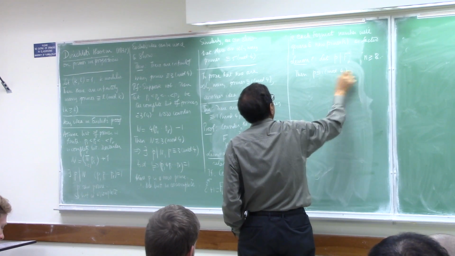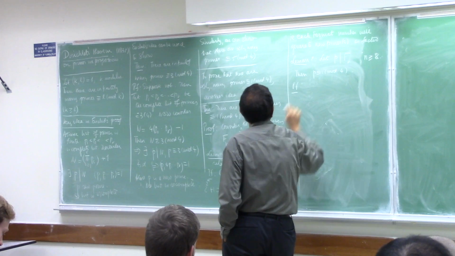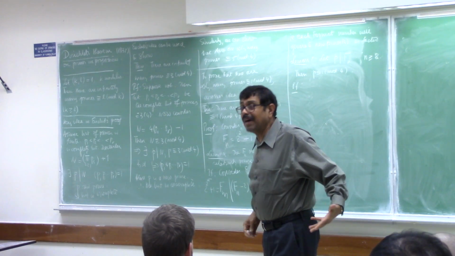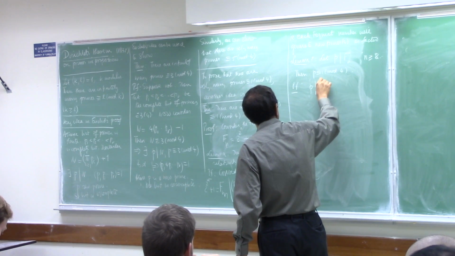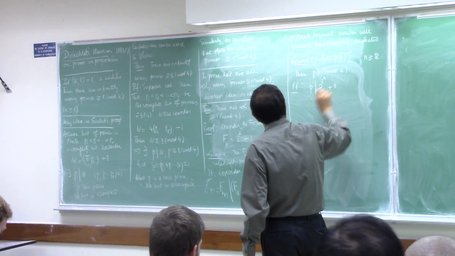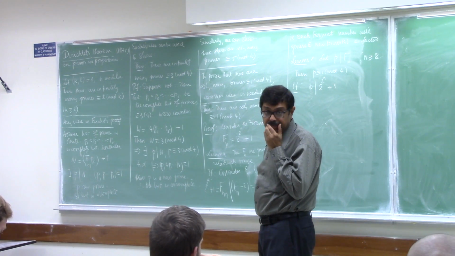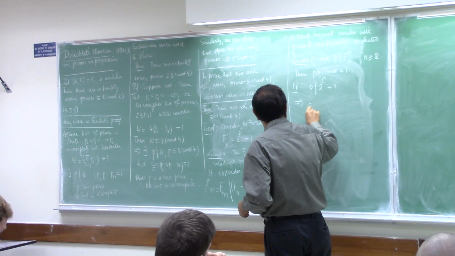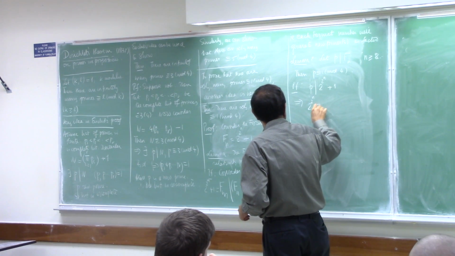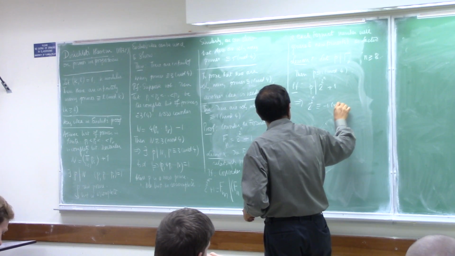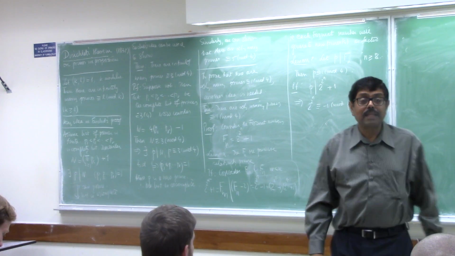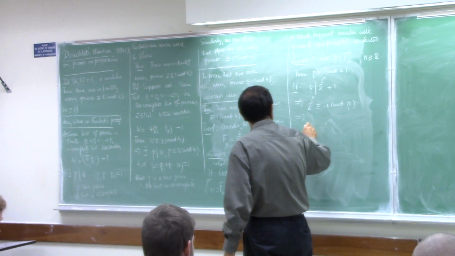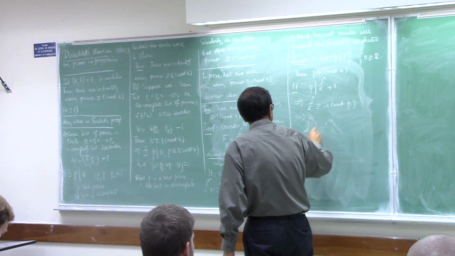Why? Proof. P divides 2 to the 2 to the n plus 1. That implies 2 to the 2 to the n is congruent to minus 1 mod p. That means 2 to the 2 to the n minus 1 squared.